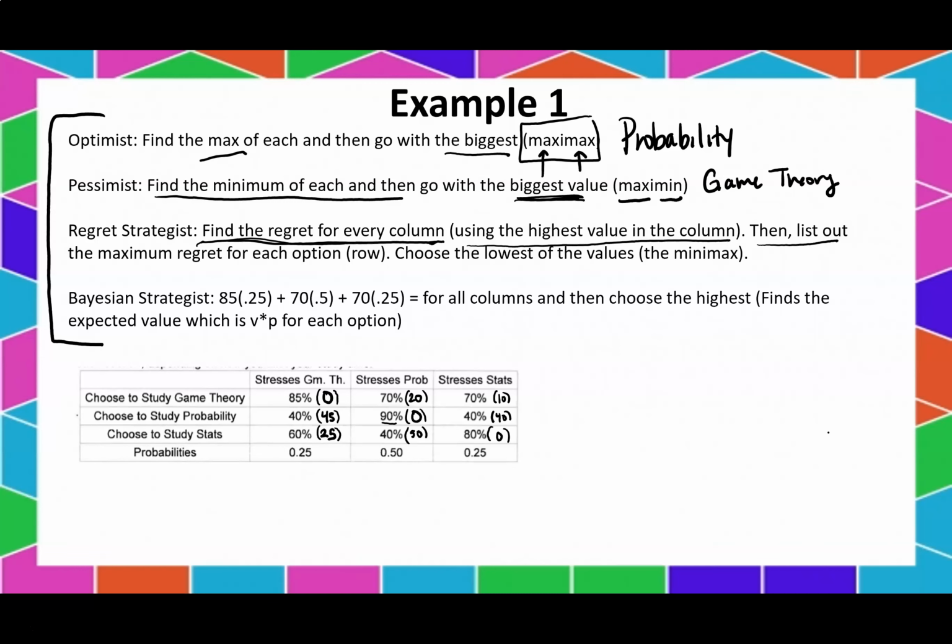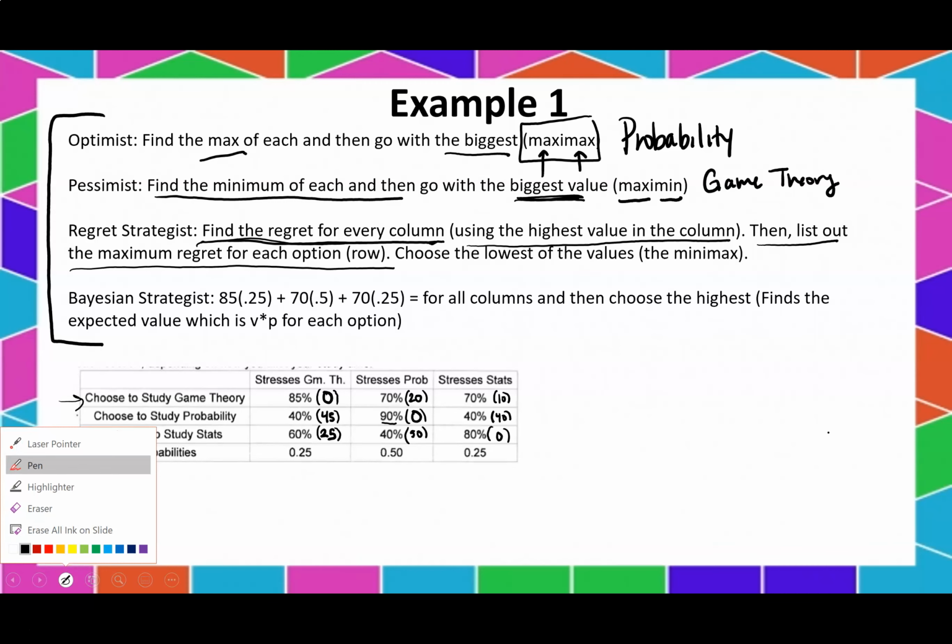Now we need to list out the maximum regret for each row. So what's the worst case scenario if we chose to study game theory? Well, the worst case scenario here is we would have regretted 20%. Okay, so we've got 20% regret there. Now, how about for the second row there? What's the biggest regret there? Well, here our biggest regret is 45.